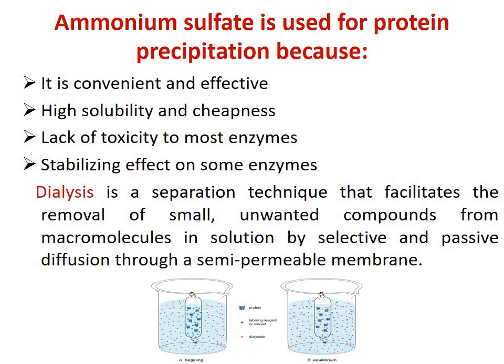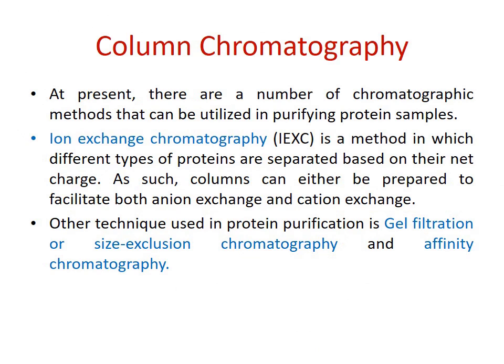In dialysis, small unwanted compounds are removed from macromolecules in the solution by selective passive diffusion through a semi-permeable membrane. There is a dialysis bag in which we add the protein, and the ammonium sulfate moves out from the protein because of its small size. After dialysis, protein purification is done by column chromatography.